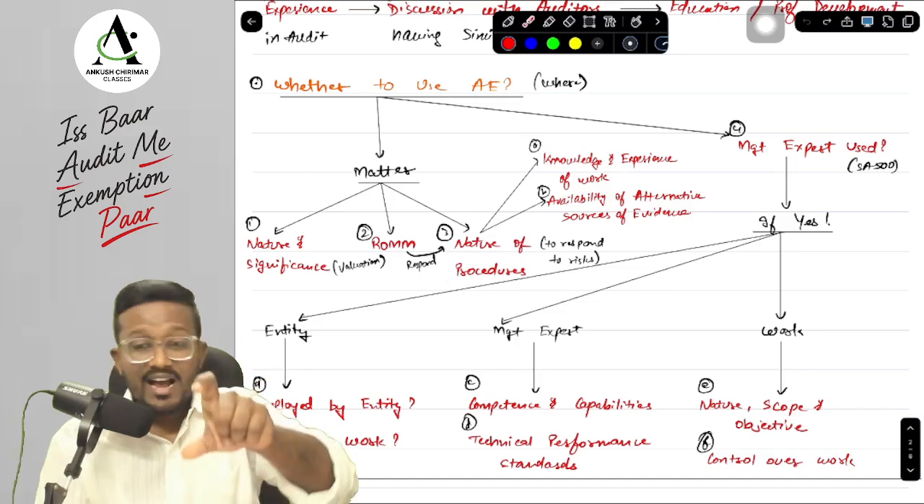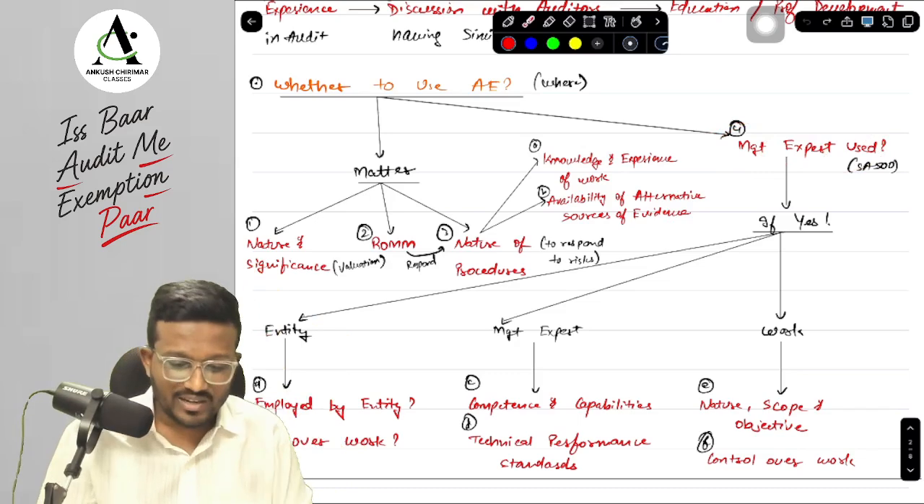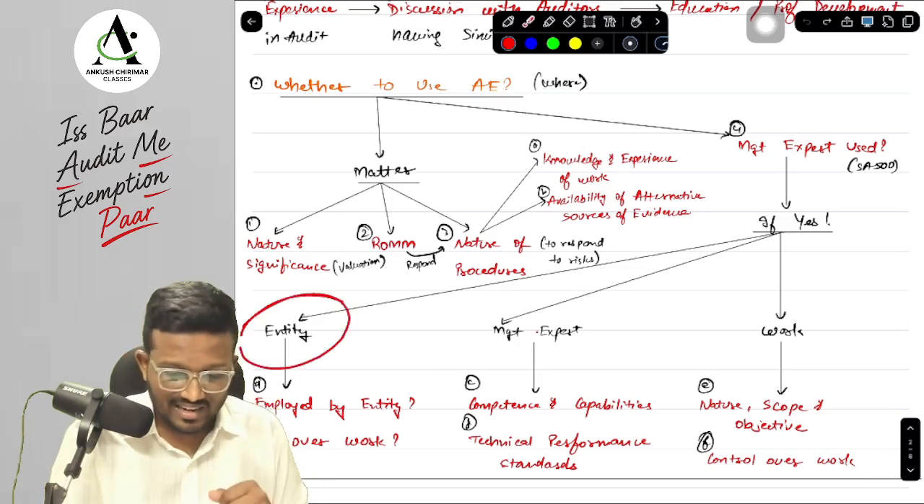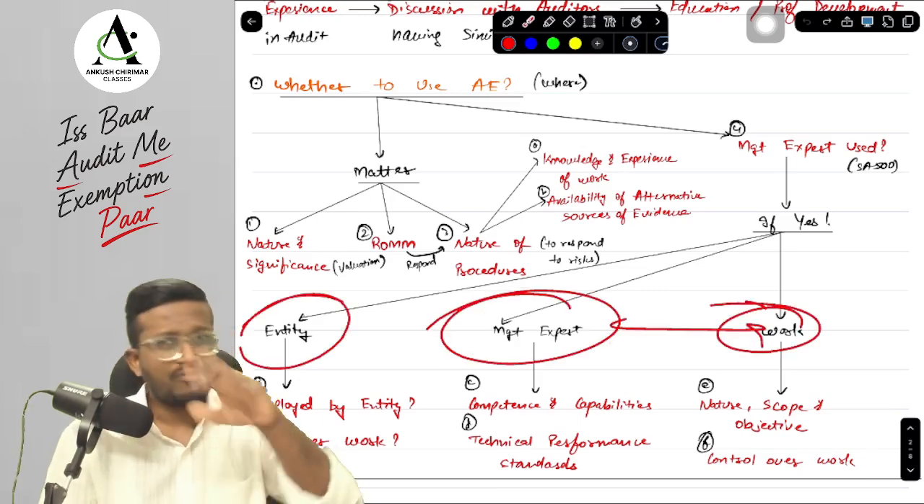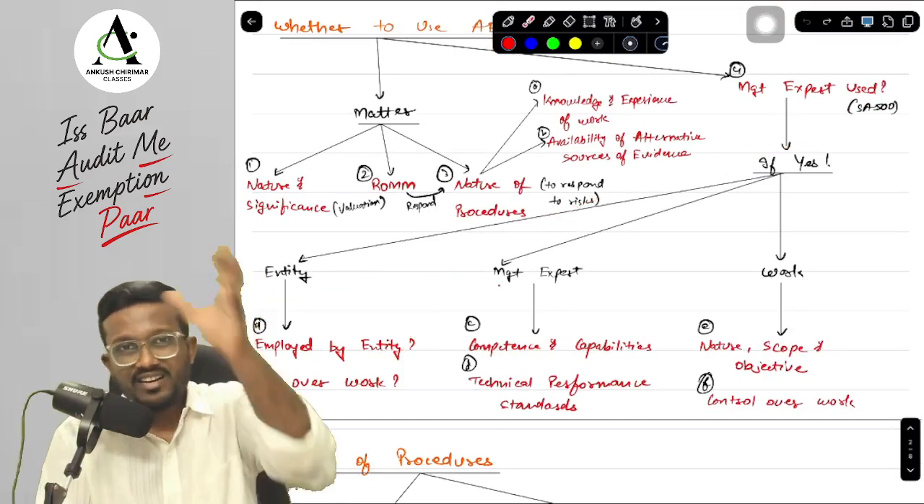Okay, yes sir. Now if management has used the management expert for that particular area, now we will see more factors to determine whether we need to use the auditor's expert or not. What factors will we see, sir? We will see the entity, we will see the management expert, and we will see the work of the management expert. In terms of entity, what will we see, sir? Whether the management expert is employed by the entity or engaged by it.